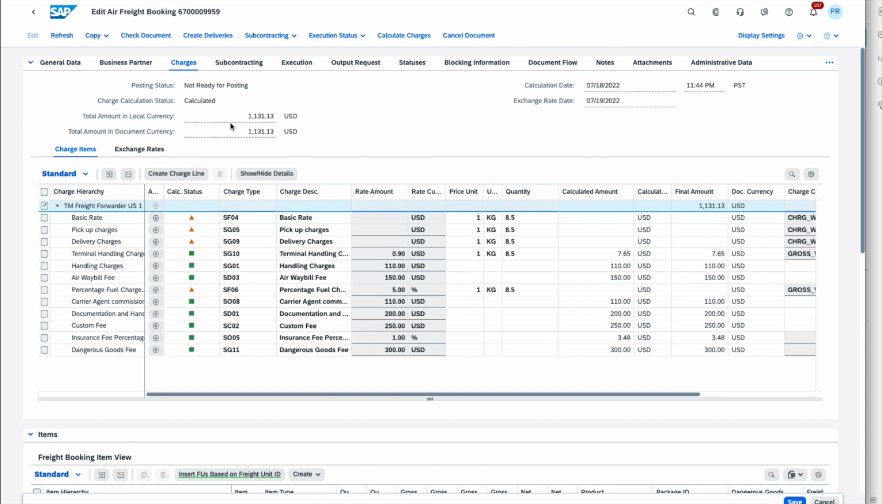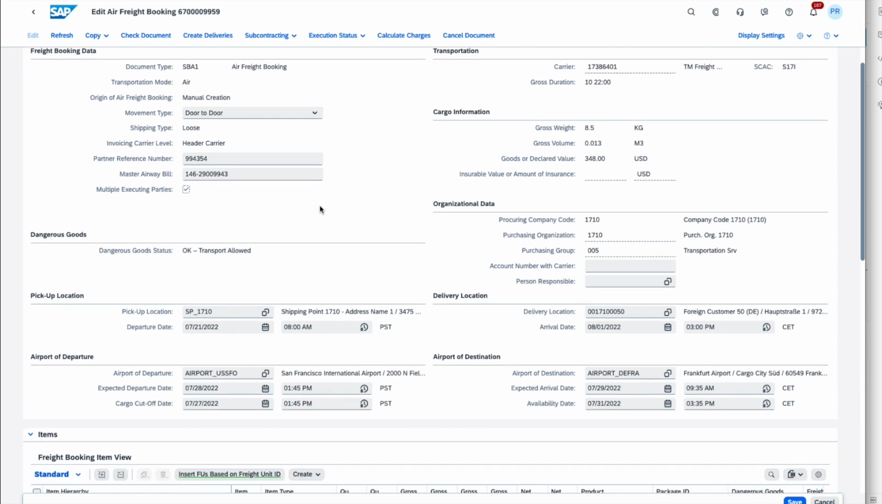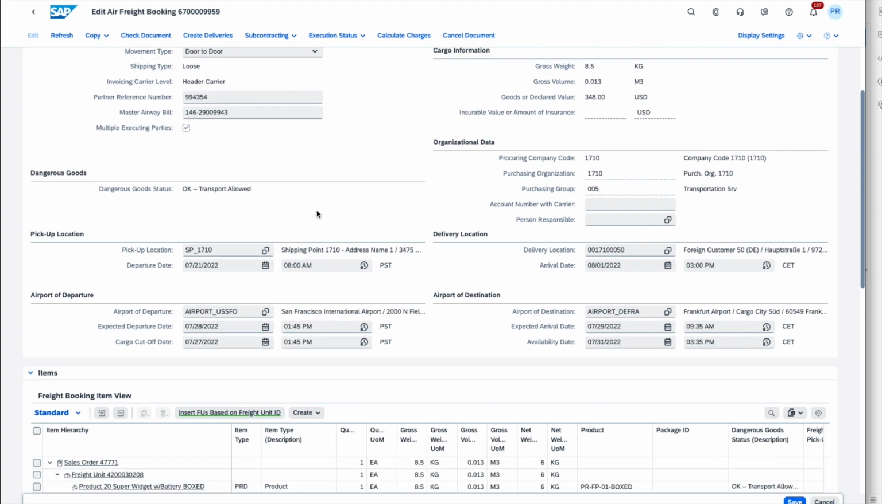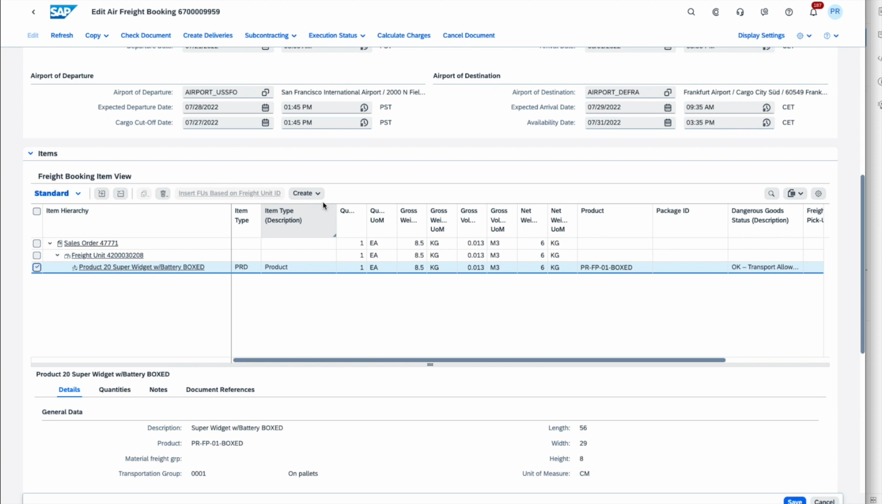We can also see that the total amount has been determined as shown here. So now that we have all of the information from the carrier, the next thing that we need to do is to create the pickup and the delivery freight orders. So for that, we go to the freight booking item, we pick the product line item, and from here we will select the drop down create and say create the freight order for pickup.